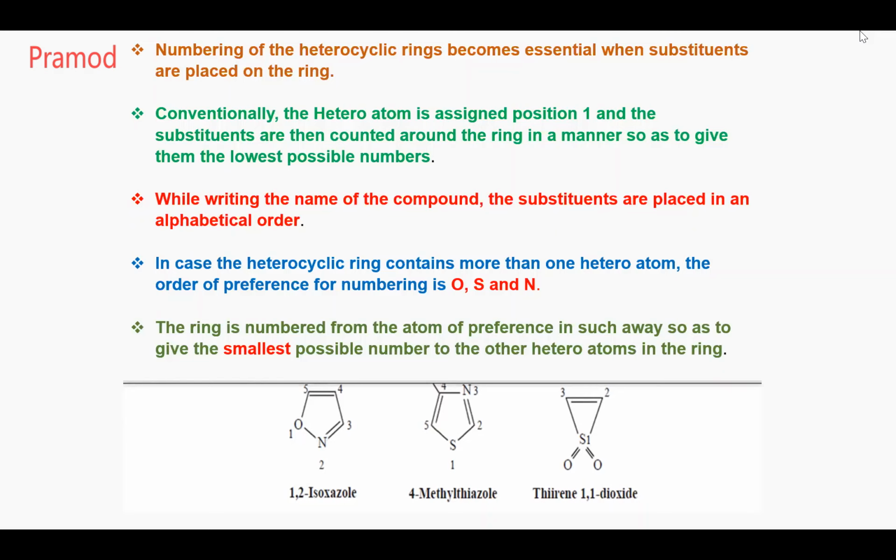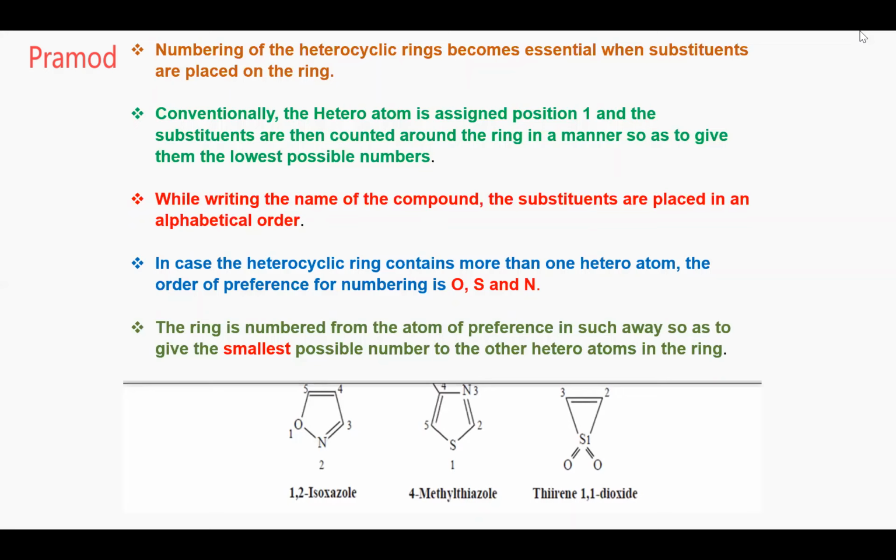Nitrogen gets the least priority. If there is oxygen, sulfur, and nitrogen, all 3 in one ring, numbering is given first to the oxygen, then the sulfur, and then the nitrogen. Did you get this point? You have to remember this. So what is the priority? Oxygen, sulfur, and nitrogen.